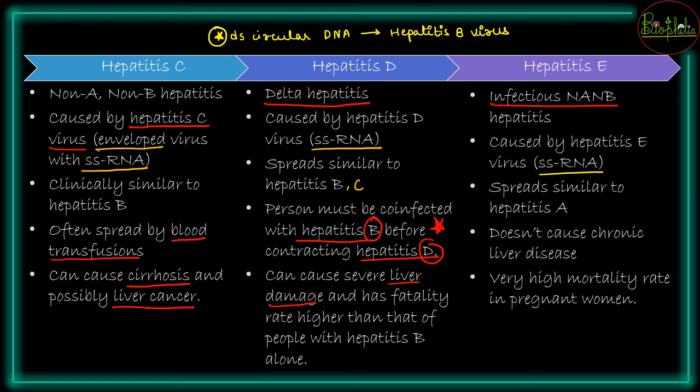फिर आपको ये भी पता होना चाहिए that how it is going to spread. So spreading जो होगा it will be similar to hepatitis A, that is your fecal oral route, यानी contaminated food and water से hepatitis A and E is going to spread, and it will not be a chronic liver disease, but it will have a higher mortality rate in pregnant women. So that was about hepatitis A, B, C, D and E.